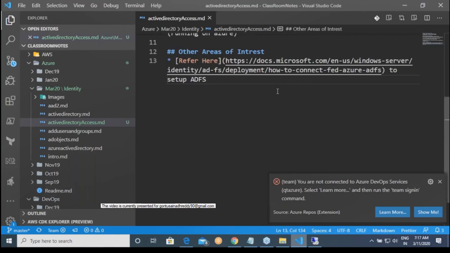What is ADFS? Azure will have some servers. Your office also has an Active Directory, and whenever you are trying to log in to Azure, it will try to ask. You are creating a trust relationship between Azure and the Active Directory in your office. That is basically what this is all about.